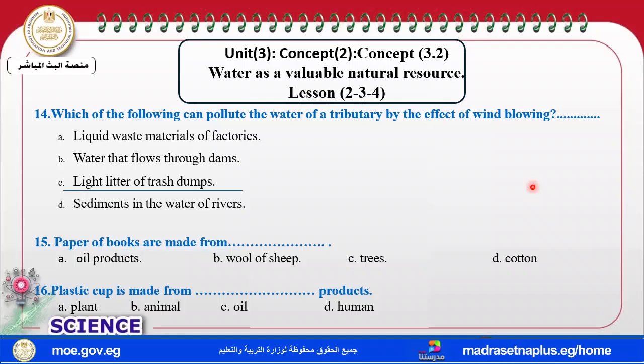Wind blowing, it must be light. Paper of the books is made from what? Made from trees. A plastic cup is made from plastic. So, my dear students, it's oil.